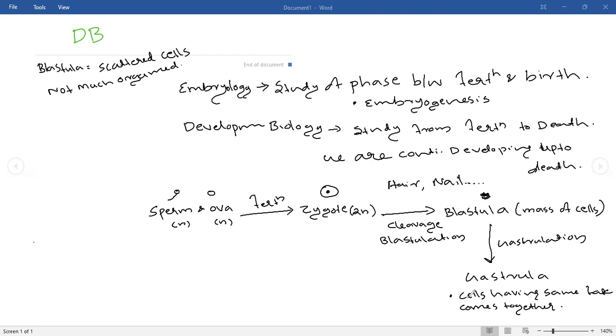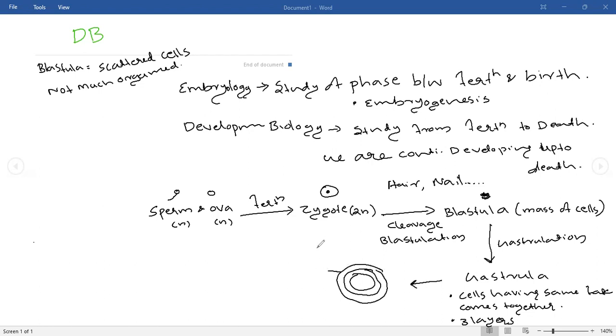But when it is coming into the gastrula stage, the cells that produce our skin will come together. The cells that produce a liver cell will come together. In that manner, they will form three layers. In the gastrula stage, if you are looking, three layers will be there: an outer layer, an inner layer, and a middle layer.